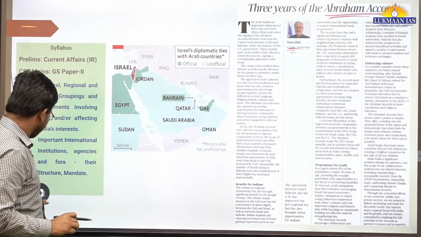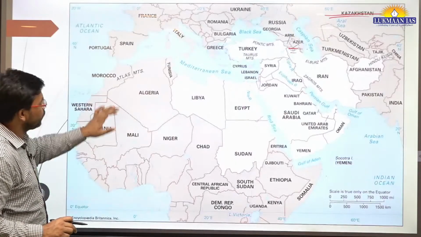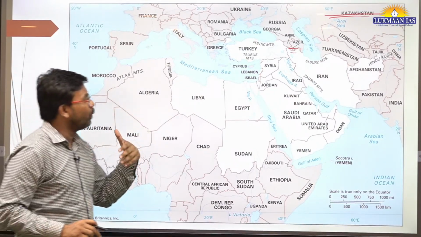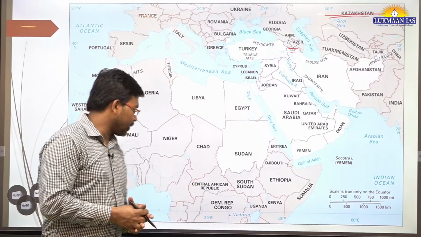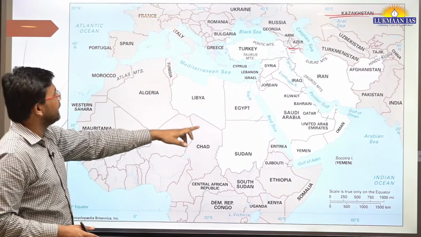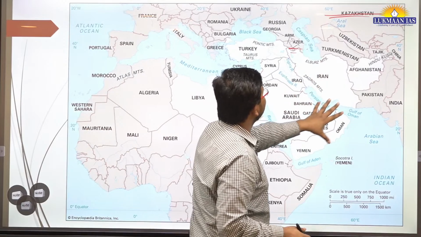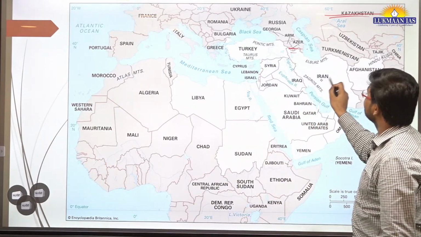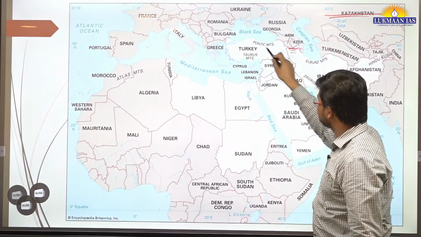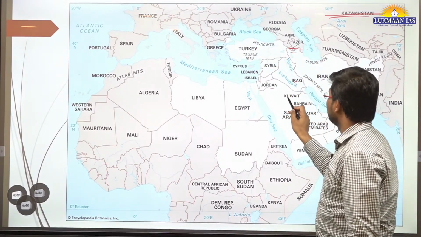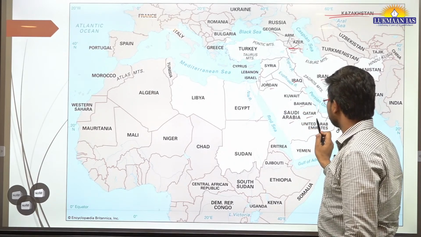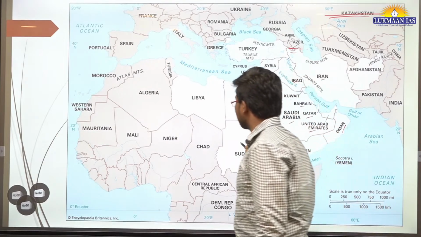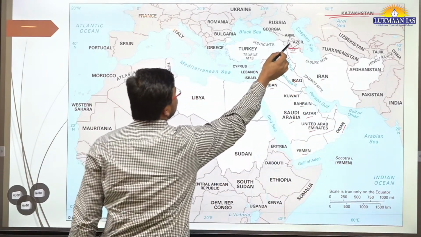With this, let us quickly move to the next topic, and we will see what we call the Middle East. This is the map of the Middle East, with the countries shaded in a different color. I have taken it from online. The Middle East includes these countries: Iran, Iraq, Jordan, Kuwait, Bahrain, Saudi Arabia, United Arab Emirates, Oman, Yemen, Egypt, Sudan. They are also considered to be part of it.